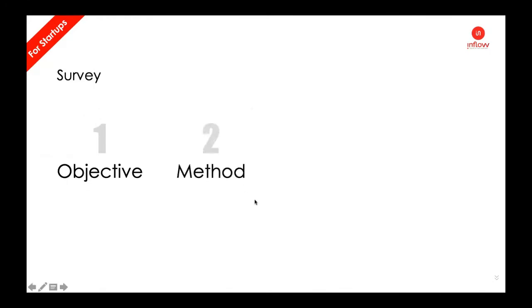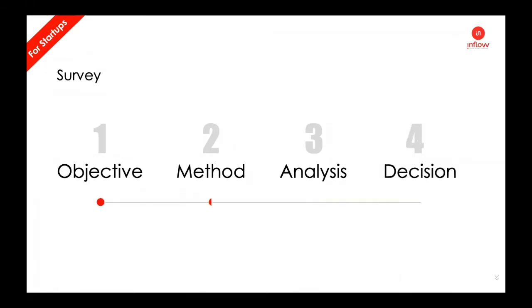Second method, how to choose a right method, कि वो किस तरीके का method हो which is easy for us to capture the required information what we are looking for. Third, analysis, because on the basis of all the information you have gathered, you will be able to really analyze something, क्योंकि उसका outcome तब होगा जब you will be capturing the information in the right form. And the last one, the most important thing: if you are doing all these things and you are not taking decisions on your analysis of the surveys, you are wasting your own efforts and time.